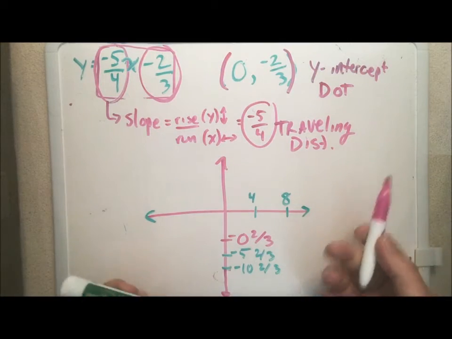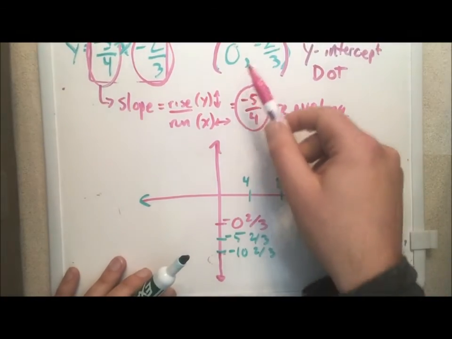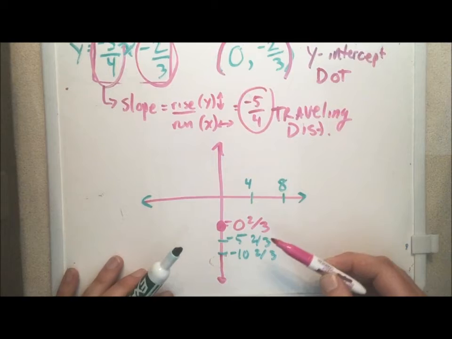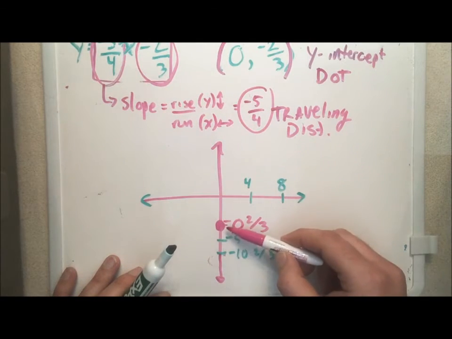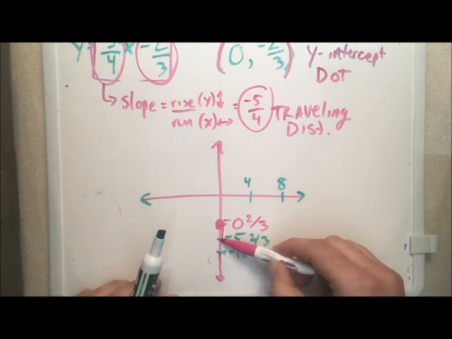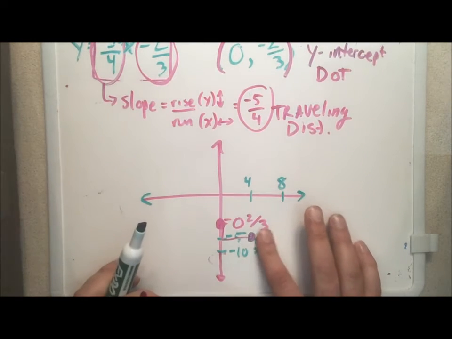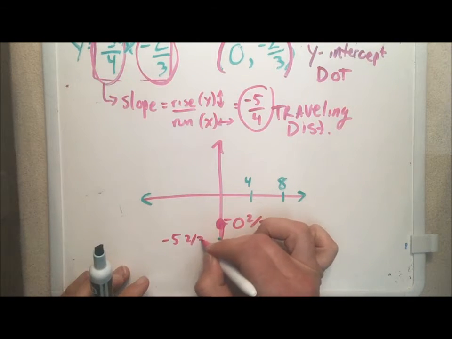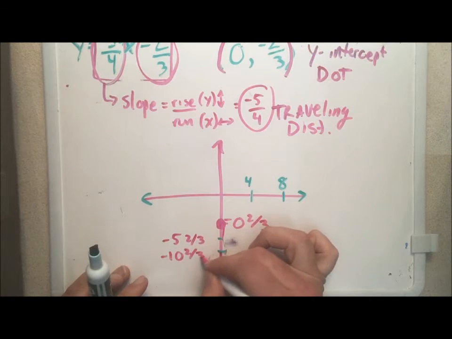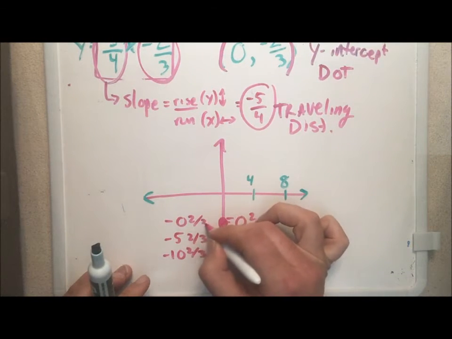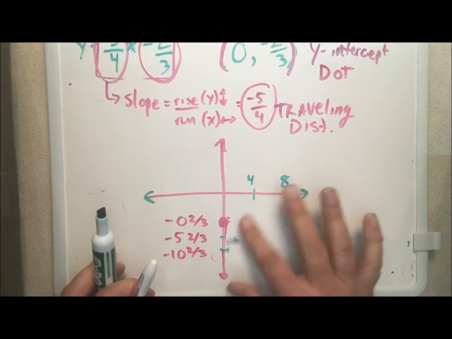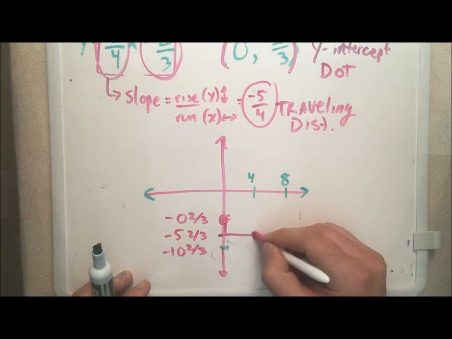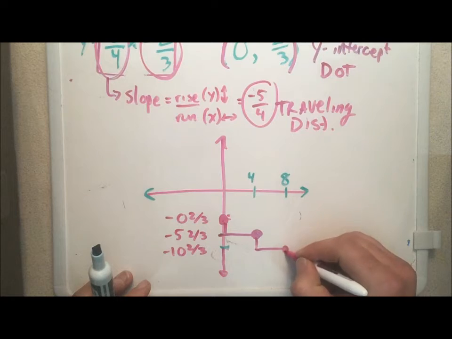So let's put our dots on and graph this guy. Here we're neither left nor right, and we have a height of -2/3. Then I see that we would go down by 5 and over by 4. But I see my numbers are in the way, so I'm going to move those to the other side: -5 and 2/3, -10 and 2/3. This is the kind of editing that happens all the time when you're building a graph. You just got to move your stuff around so that everything's clear. So there's my original dot, down by 5, over by 4, down by 5, over by 4.